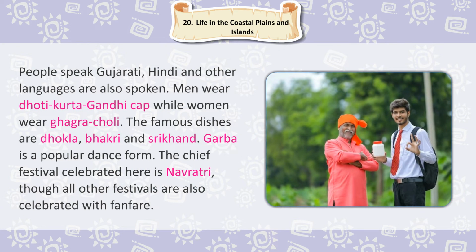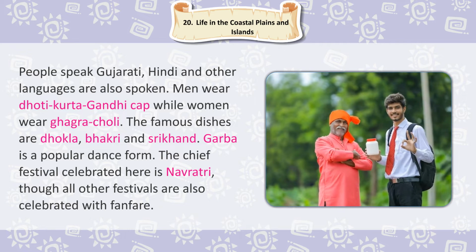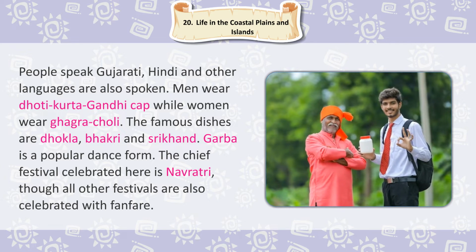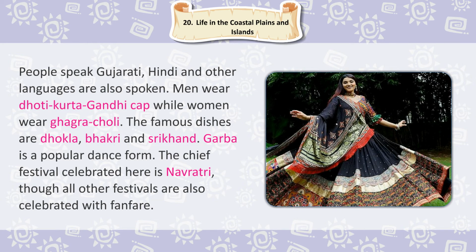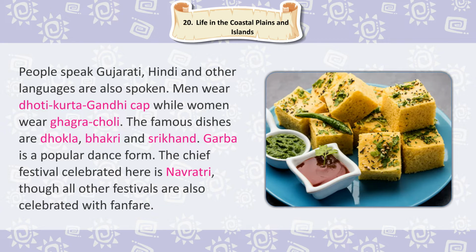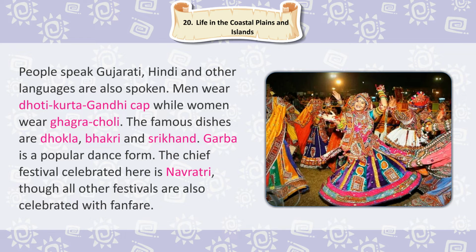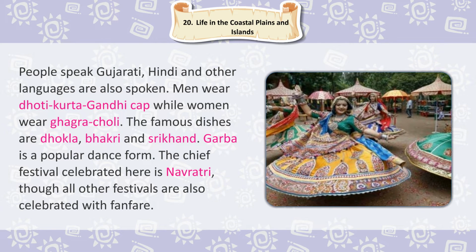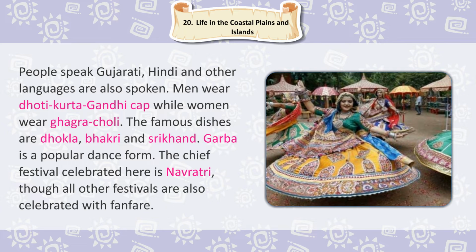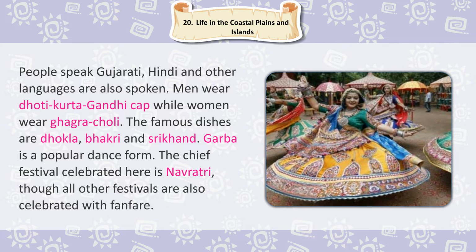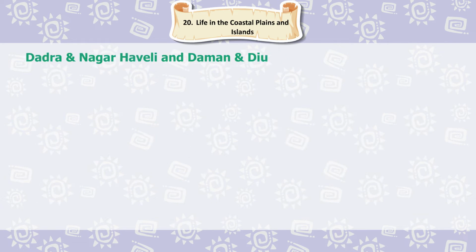People speak Gujarati, Hindi and other languages are also spoken. Men wear dhoti, kurta, Gandhi cap, while women wear ghagra choli. The famous dishes are dhokla, bhakri and shrikhand. Garba is a popular dance form. The chief festival celebrated here is Navratri, though all other festivals are also celebrated with fanfare.